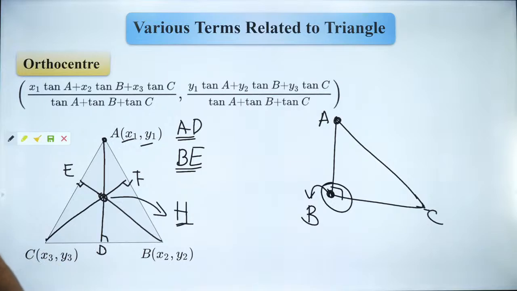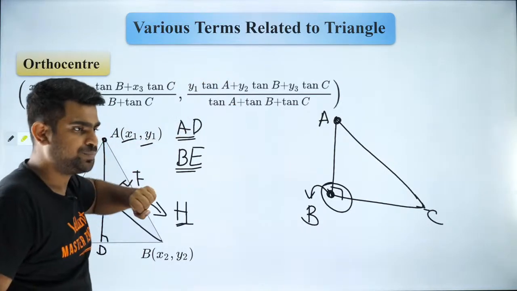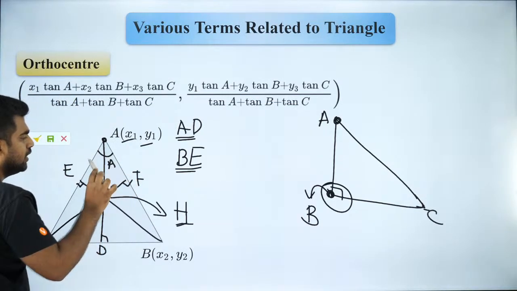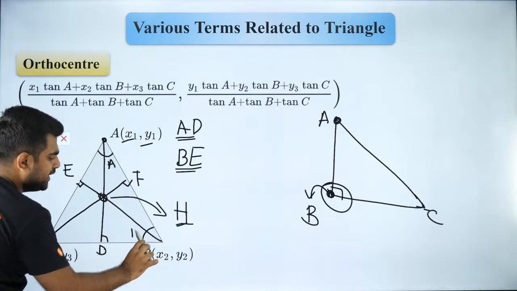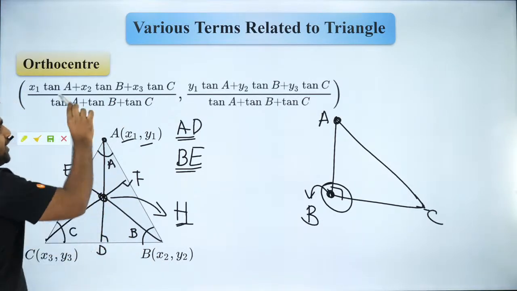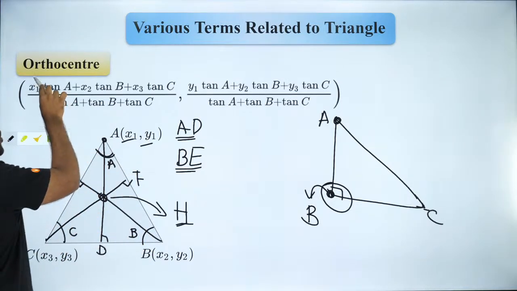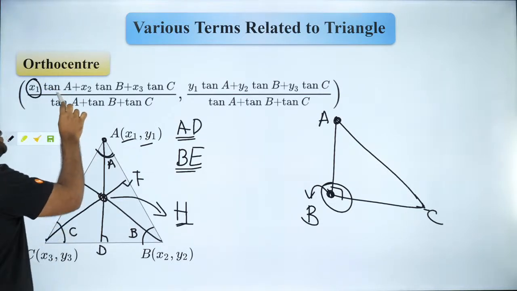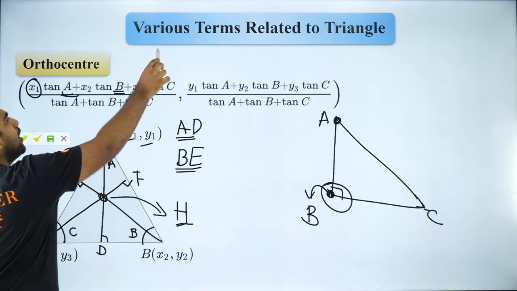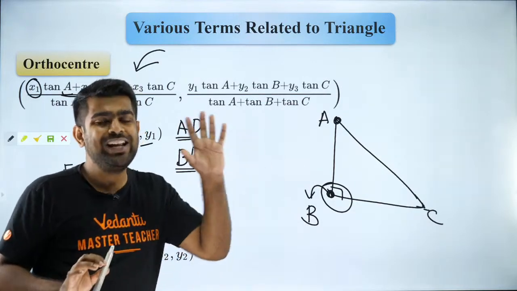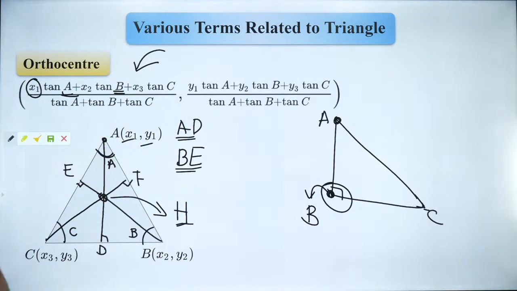So before we go ahead, even this formula I want you guys to understand. Here tan A means tan of angle A, tan B means tan of angle B, and tan C means tan of angle C. So you can use this when you have angles A, B and C. If they give you the coordinates of the vertices, and if they give you the angles, then it is a very good indication that you have to use this method. Only then will you use that method. Are you all clear with it?